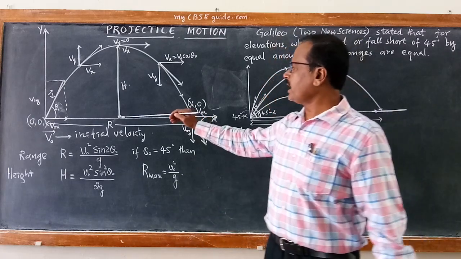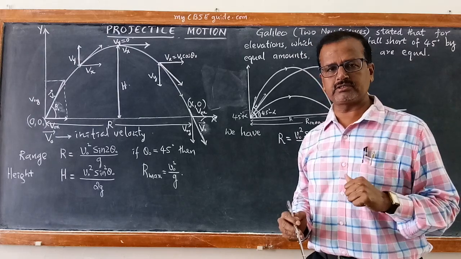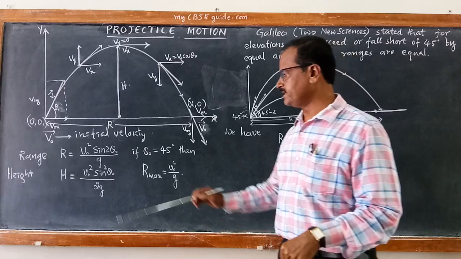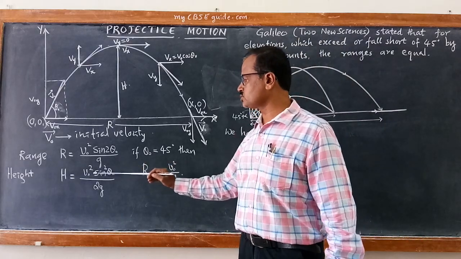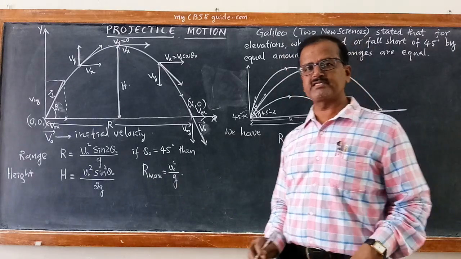Now height reached by a projectile for any given angle theta naught with the initial velocity v naught, we calculated it as h is equal to v naught square sin square theta naught by 2g. These were the things that we discussed yesterday.